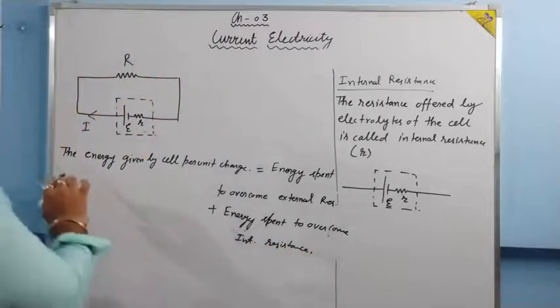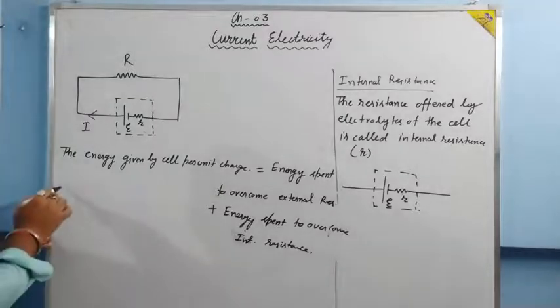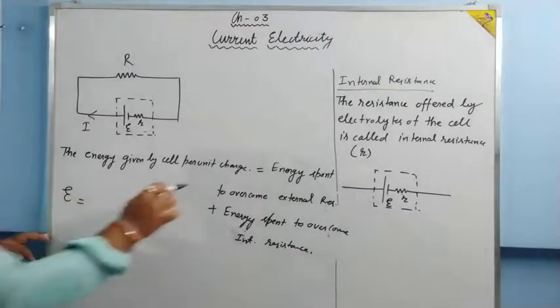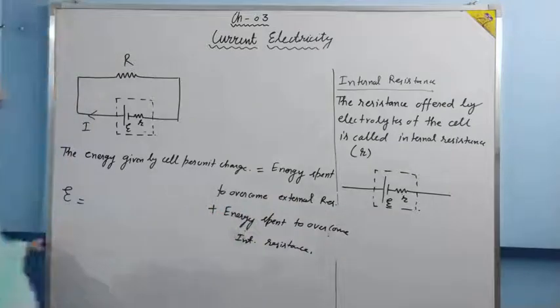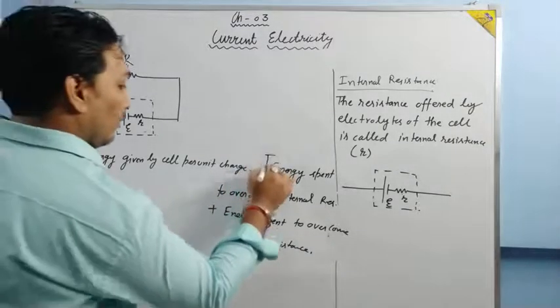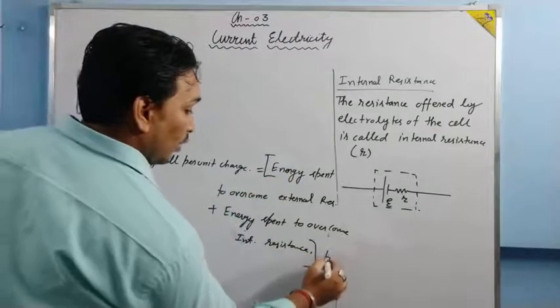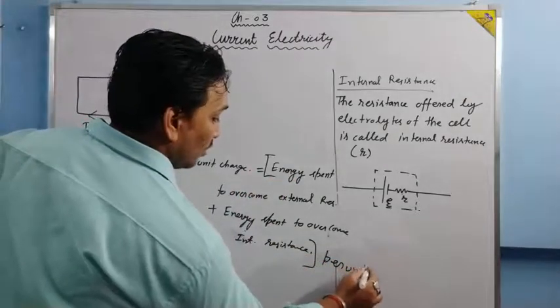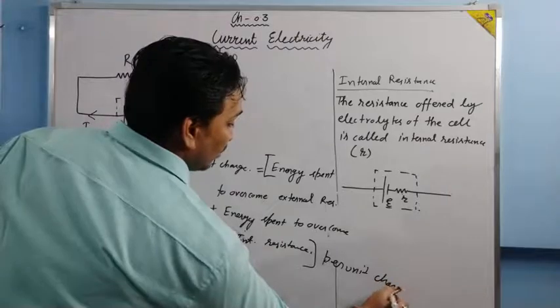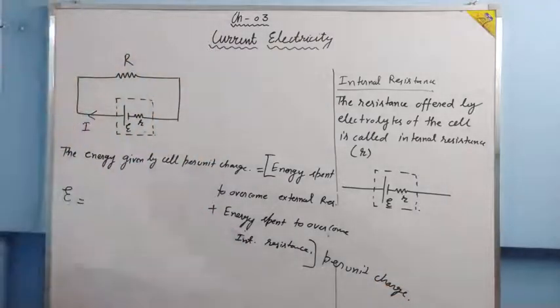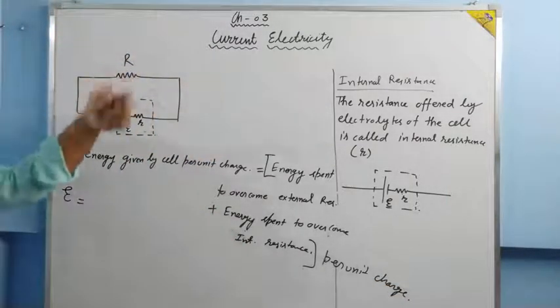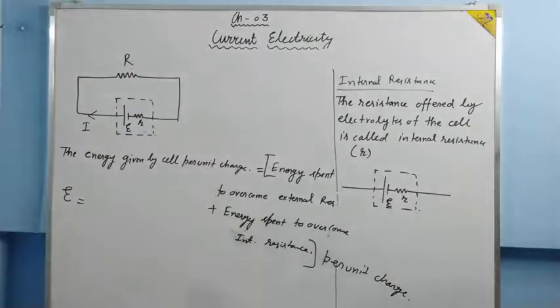So the energy given by the cell per unit charge is equal to EMF. Both are per unit charge. Whatever energy is spent over R, if we take it per unit charge, it becomes potential difference only.